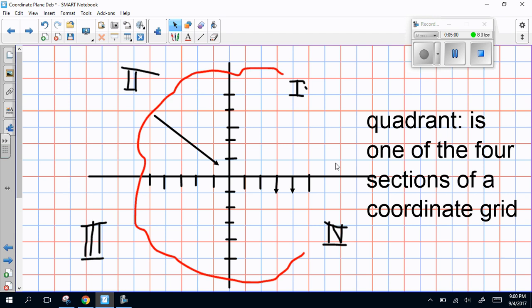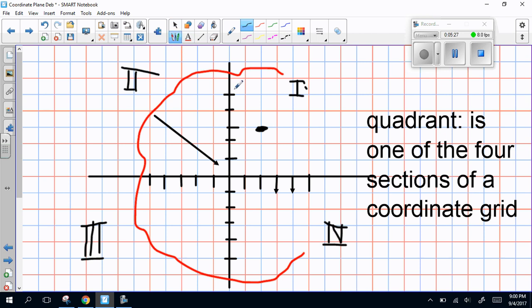All right, so we've got my points, and remember that this is the 1, 2, 3, 4, 5 positive, 1, 2, 3, 4, 5 negative, 1, 2, 3, 4, 5 positive, 1, 2, 3, 4, 5 negative. So if I plot a point, let's say I put a point right here. Okay, so there's my point. And you want to be able to put your point in the exact same place.